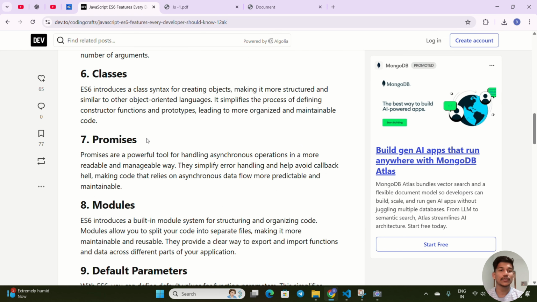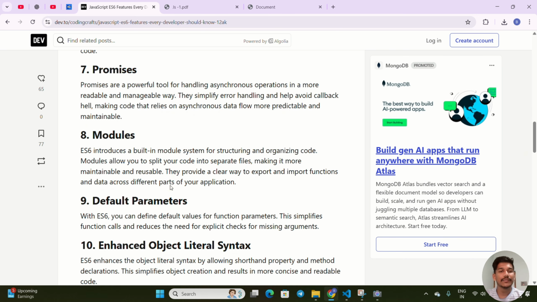Promises are very important for asynchronous JavaScript. By default, JavaScript is a synchronous programming language, but we can make it asynchronous also. Synchronous means it executes line by line, whereas asynchronous means, suppose we are executing line 2 and in line 3 there is code that takes 3 seconds. You don't want to waste those 3 seconds. Instead, you want to execute the next lines of code, and this is what happens in asynchronous programming.